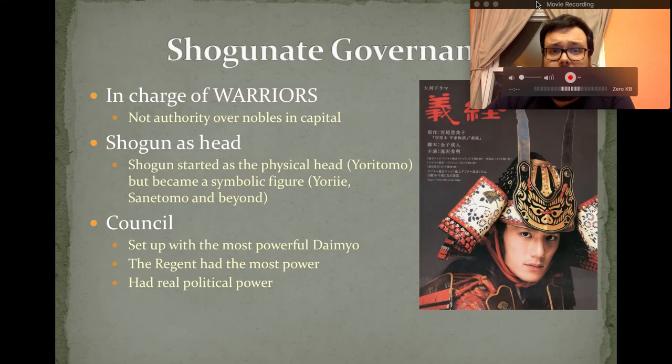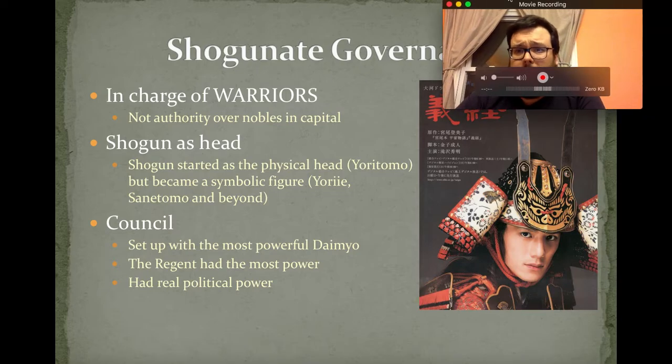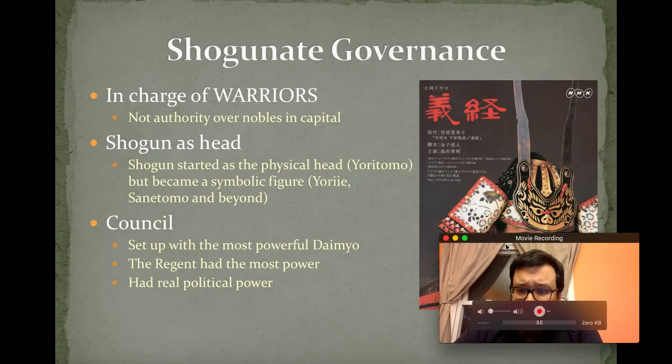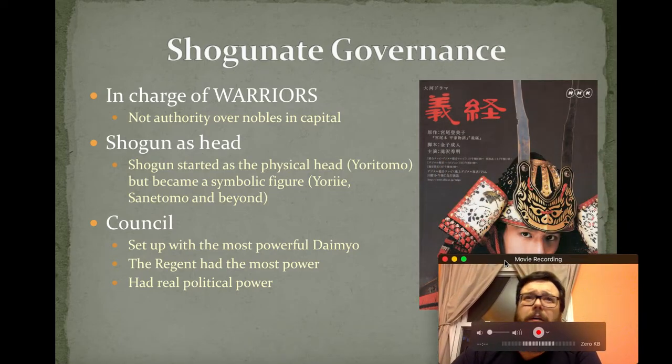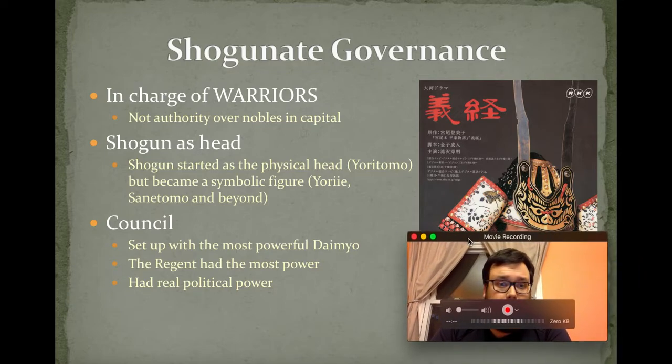So the shogunate government, let's talk a little bit about what they were in charge of. Now, we talked about how it was a government by warriors for warriors. Soldiers were supposed to be in charge. And that sounds really cool, but in the end, the only people the shogun actually had any power over were the other samurai, the other soldiers. The shogun didn't really have any control over the nobles that lived in the capital, or over the other daimyo.